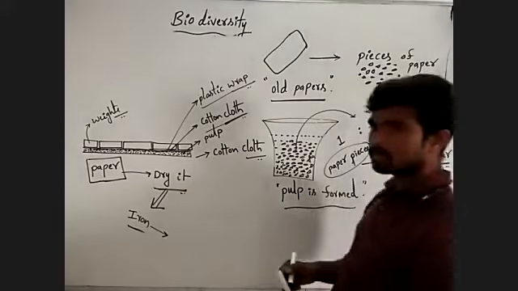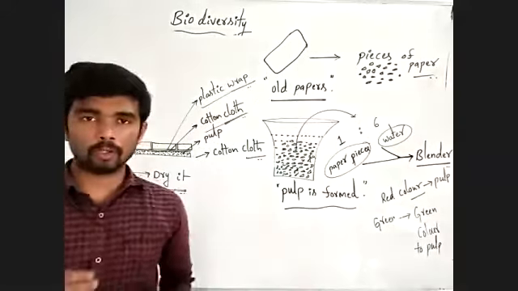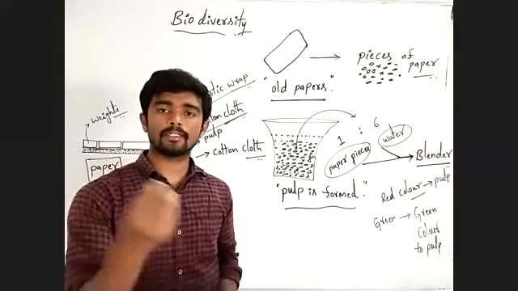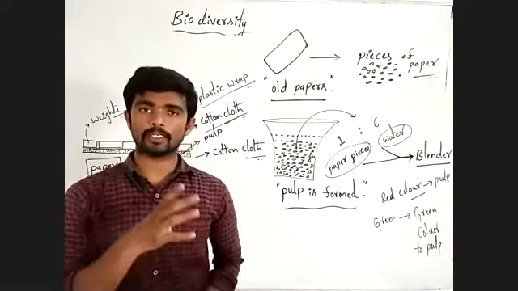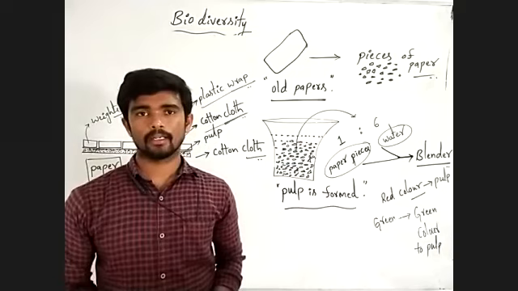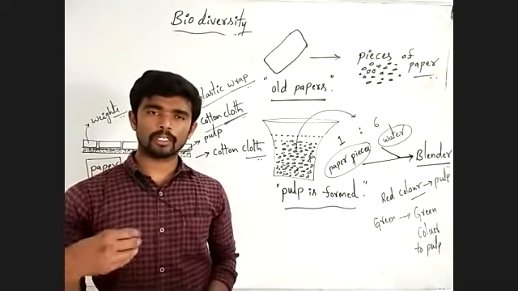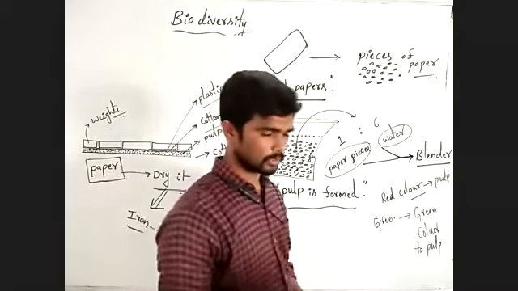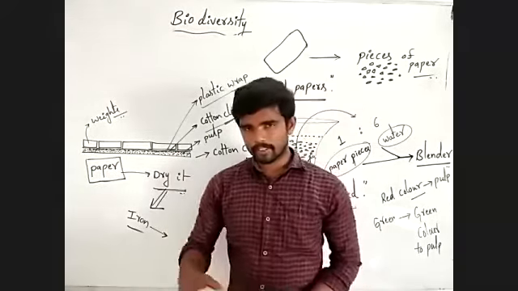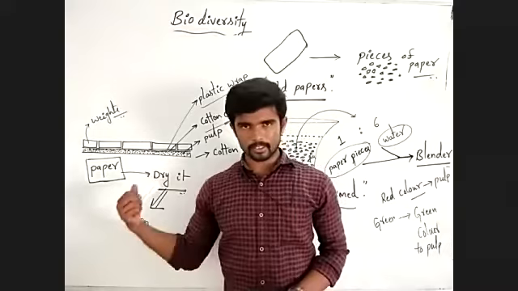Like this, if you want any color, you have to add that color in the pulp to get the same color. Like this you can prepare different colors of paper by using this method.